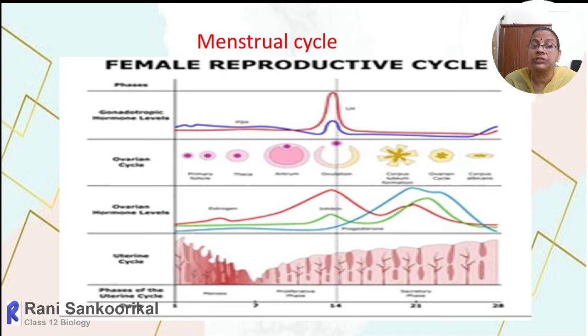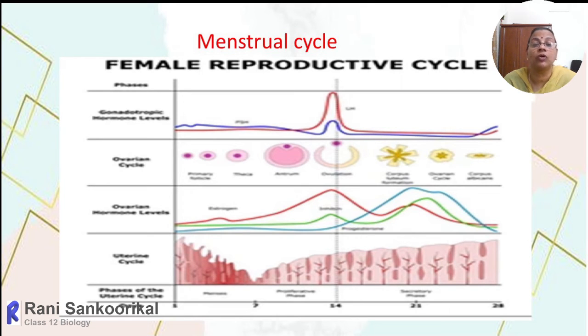And what is happening actually within the uterine lining, you can see at the beginning of the cycle, the cleaning of the uterus. That means the endometrial layer will be peeled off. Along with that, blood discharge also will take place. More of the mucous lining also will be cleaned out. And that process is called menstruation.